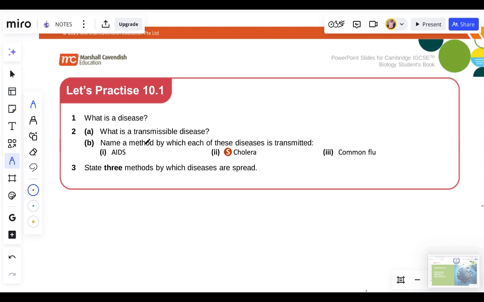Now, let's take a look at some of the questions. We pause the video at this junction and answer this question. What is a disease? This is where we started from. You must know what a disease is. A disease is a bodily disorder that is caused by pathogens in our body.